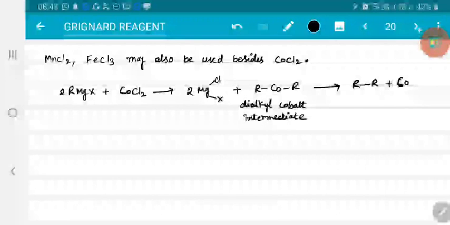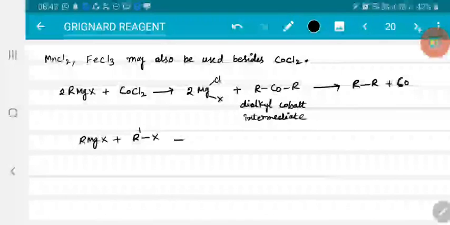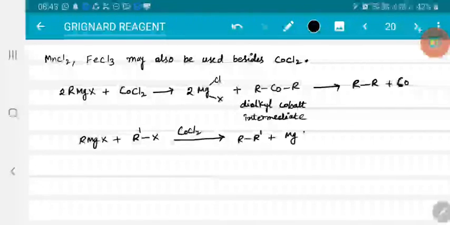Now if it is allowed to react with any alkyl halide, let me show this. So RMgX with R'X in presence of CoCl2, or we can take any other, then you will get R-R' and MgX2.